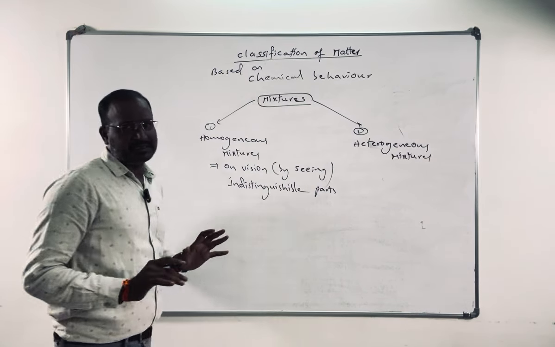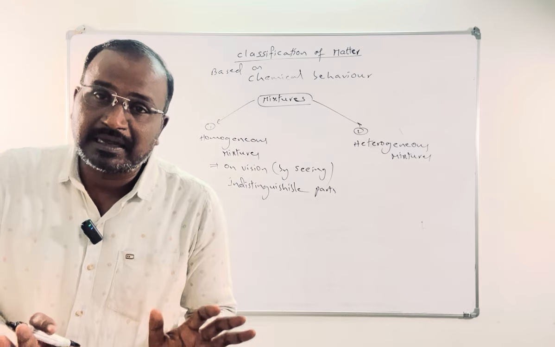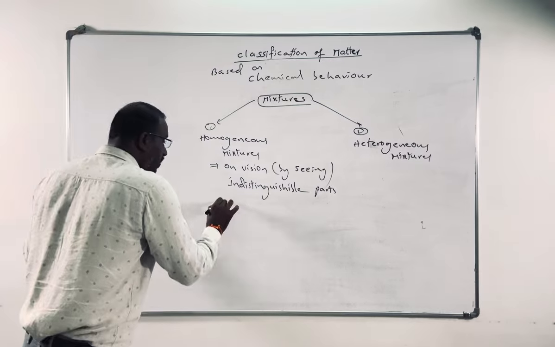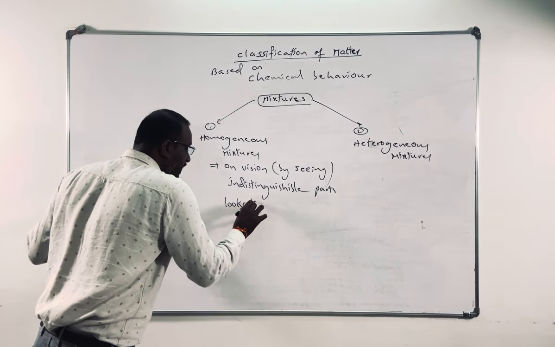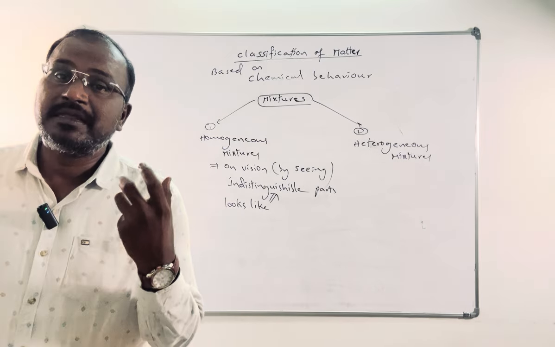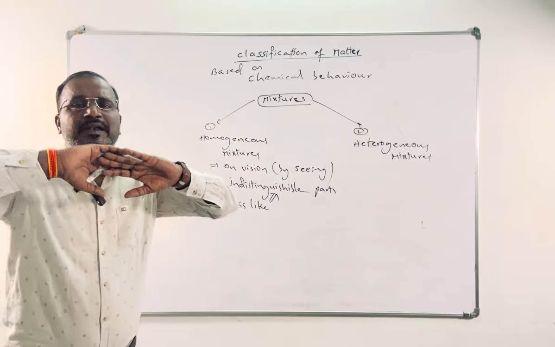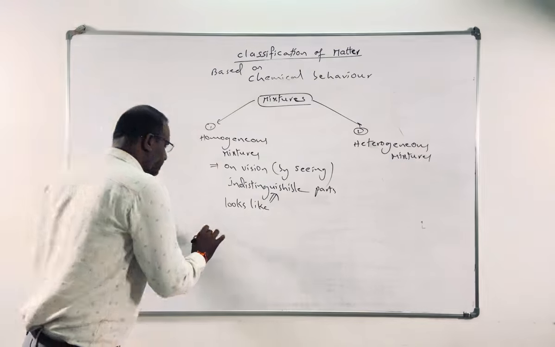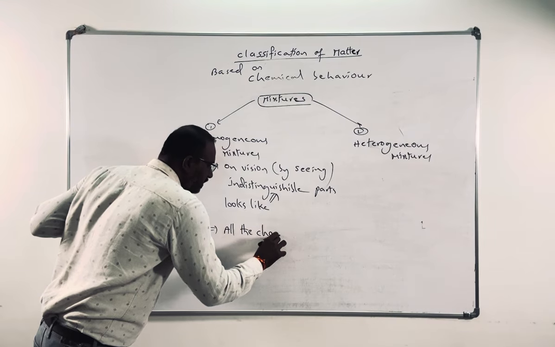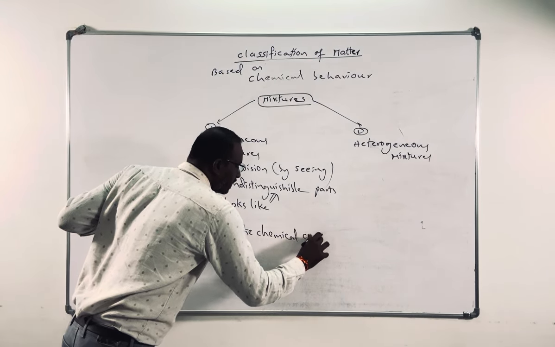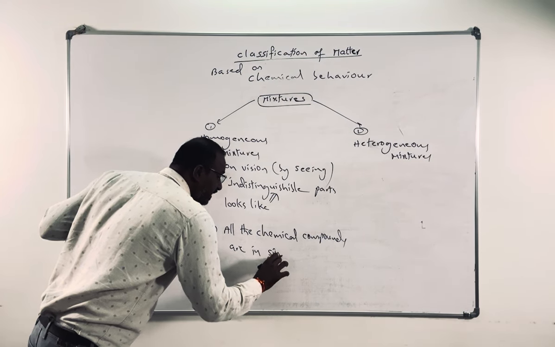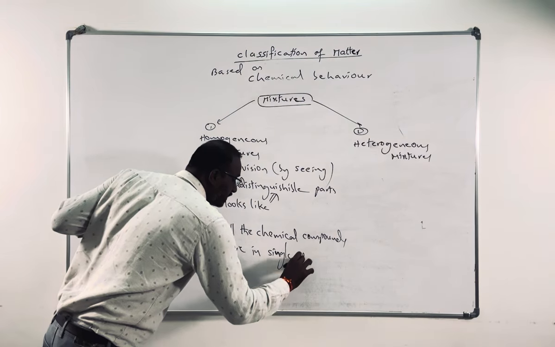It has many parts, because more than one type of chemical compound is there, but all the compounds look indistinguishable and exist in one state, that is, in a single phase.